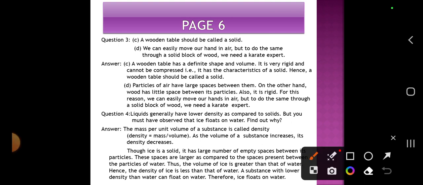Question 3C. A wooden table should be called a solid. D. We can easily move our hand in air, but to do the same through a solid block of wood, we need a karate expert. See, a wooden table has a definite shape and volume. It is very rigid and cannot be compressed, as we know that is the characteristic of a solid. Hence, it is said to be a solid.